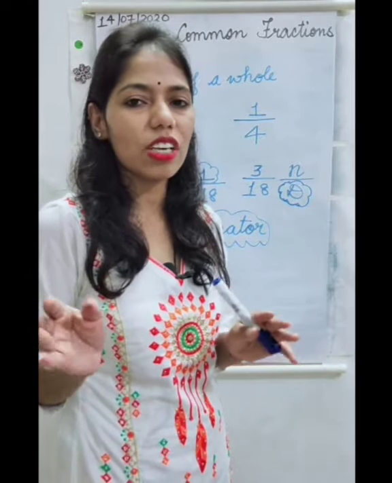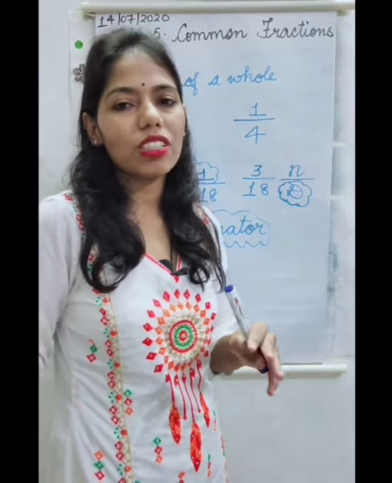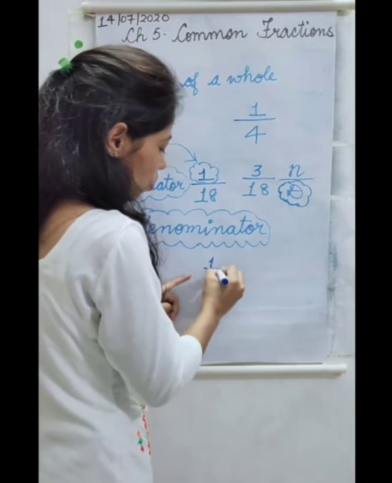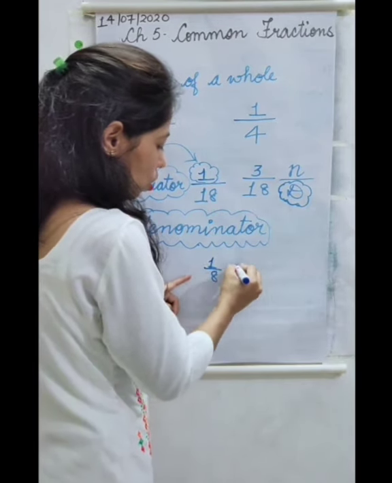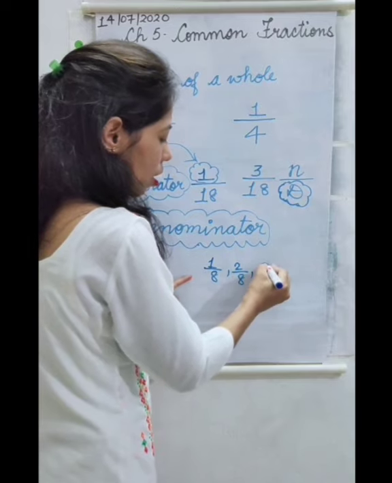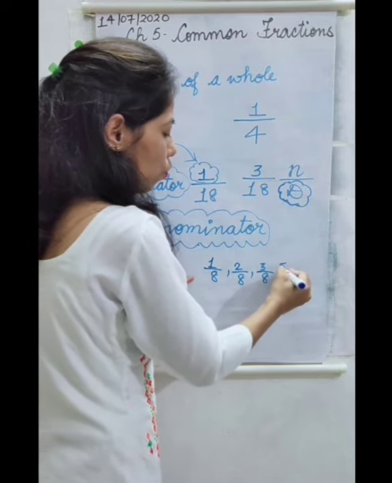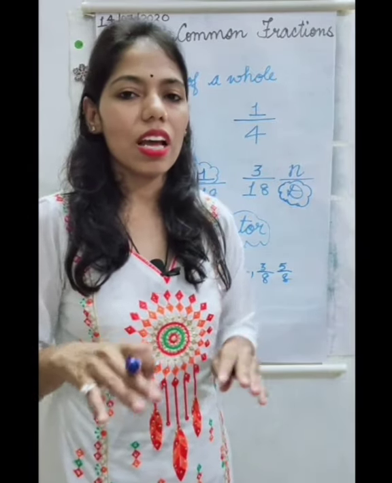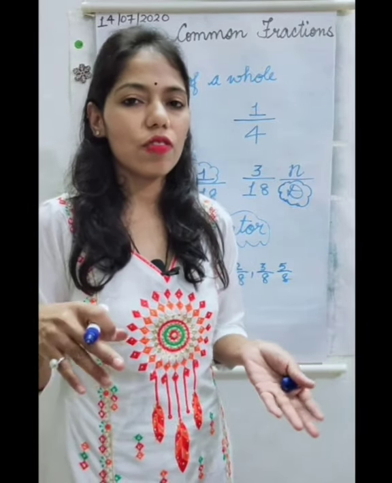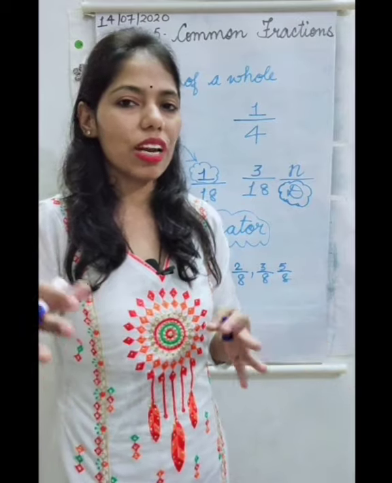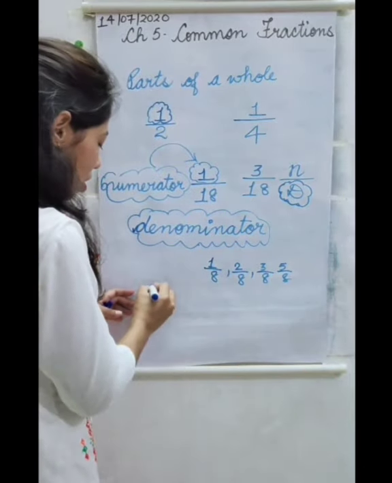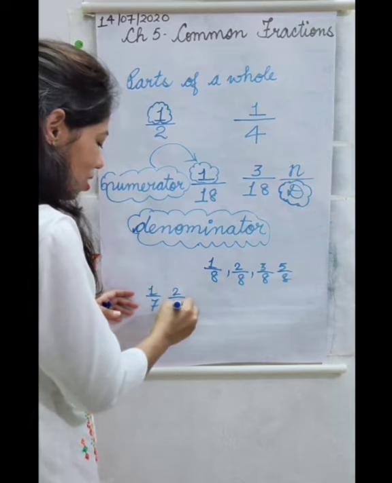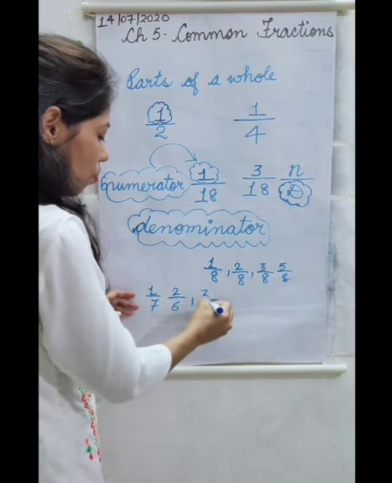And first is like fractions. Like fractions are the fractions in which all the fractions will have same denominator, like 1 by 8, 2 by 8, 3 by 8, 5 by 8, and so on. Next term is unlike fractions. In unlike fractions, we will have different denominators, like 1 by 7, 2 by 6, 3 by 5.